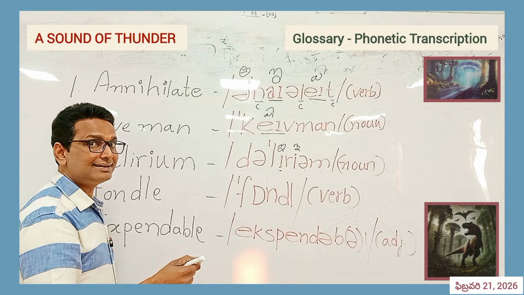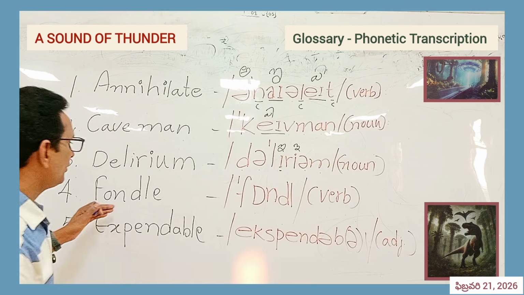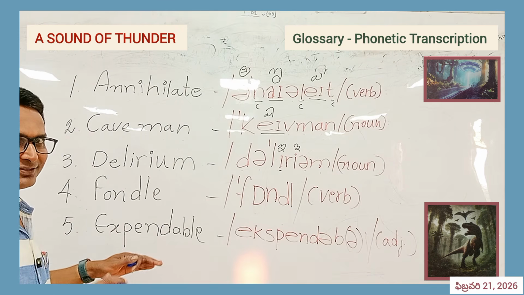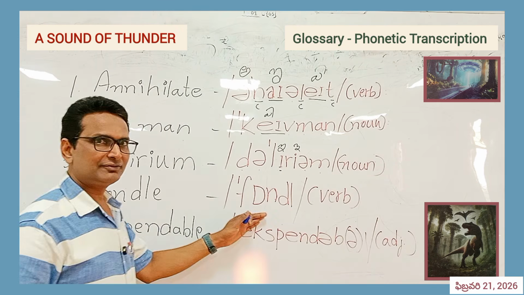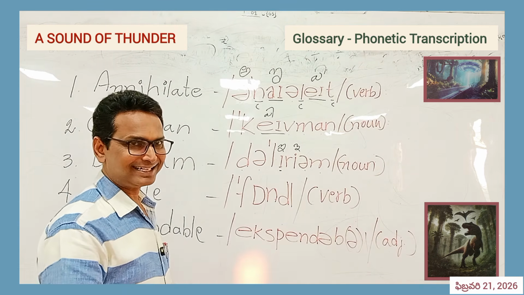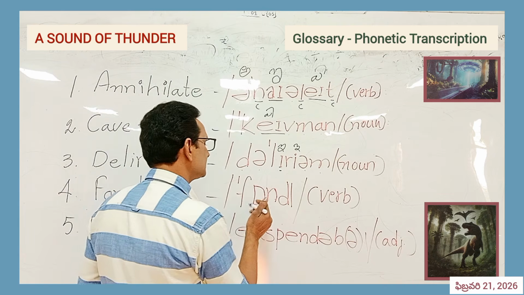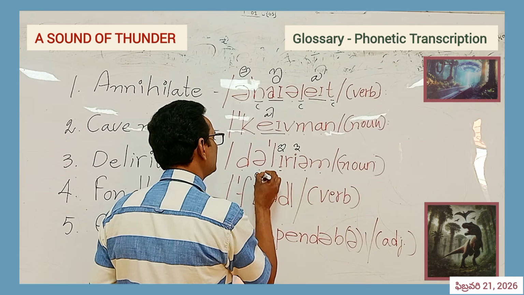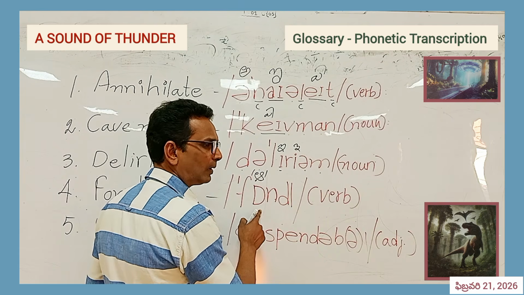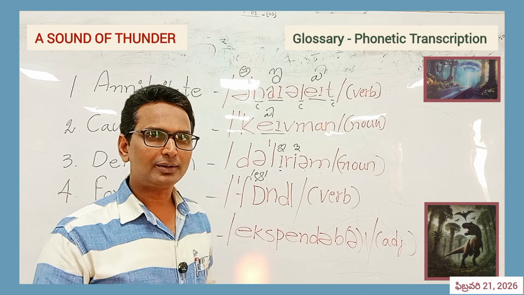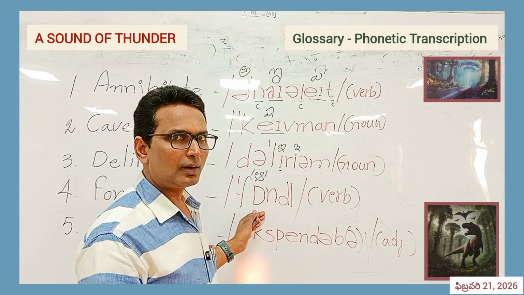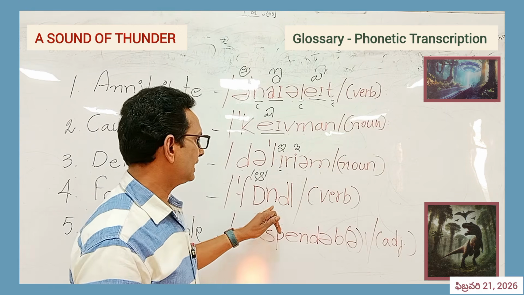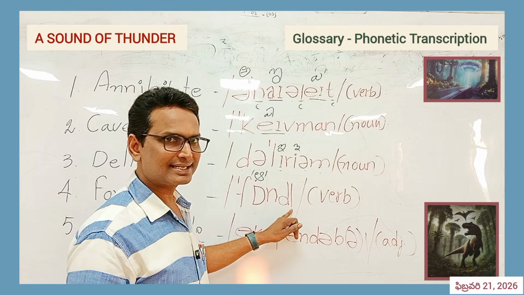Delirium. Right. Fondle: the normal pronunciation is fondle, the common convenient way of saying. But when we learn phonetic transcription, we make a little change. This symbol is a very special one. It's closely related to a, but it's a second a, like oh, oh. It's the fa sound, na sound, da sound, l sound.